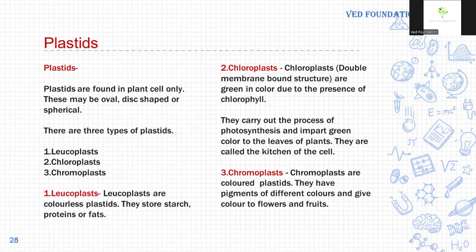Plastids. Plastids are found in plant cells only. The plastids are double membrane bound cell organelles, and their shape may be oval, disc shape, or spherical. There are three types of plastid: leucoplast, chloroplast, chromoplast. Leucoplasts are colorless plastids, and their main function is storage of food. They store starch, protein, and fats.